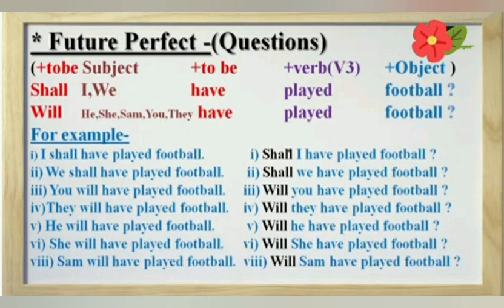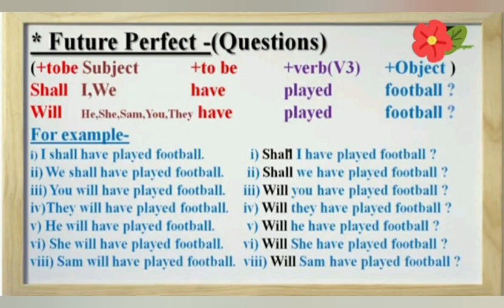Will he have played football? Then question mark. She will have played football. Will she have played football? Then question mark. Sam will have played football. Will Sam have played football? Then question mark. Students, here you can remember one thing. We always use shall in the beginning of the sentence, then subject, and then we use have.